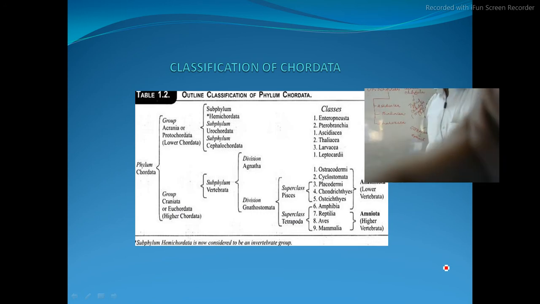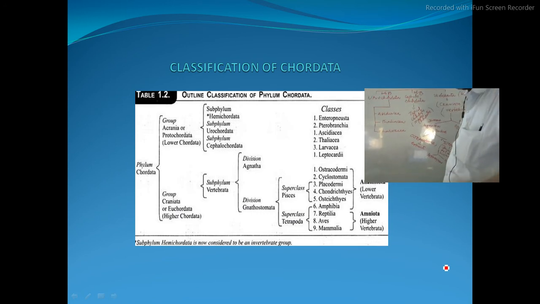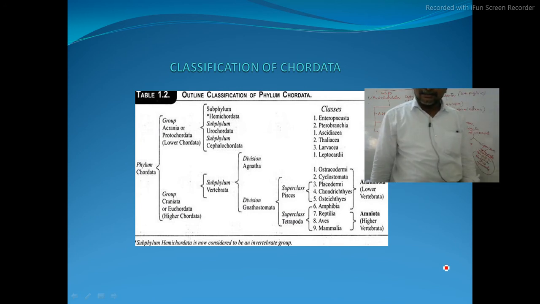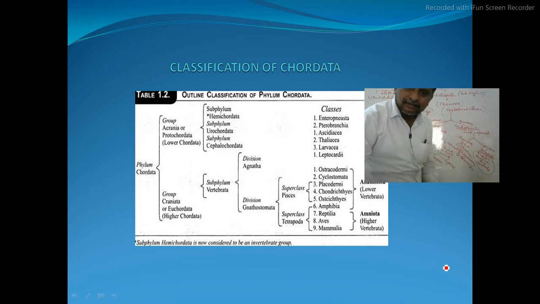Now, see here, is it visible? Gnathostomata, is it visible? Gnatho means jaws. Stoma means mouth. So within a mouth, which one is there? Jaws are there. So all the organisms that have jaws are Gnathostomata, jawed organisms.